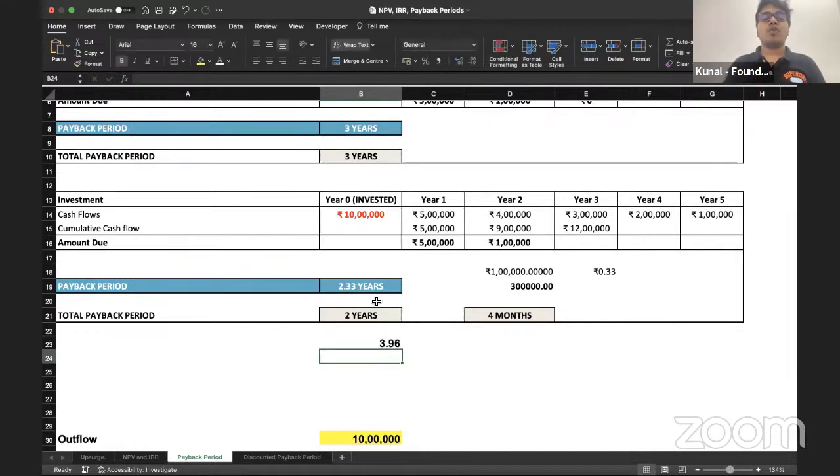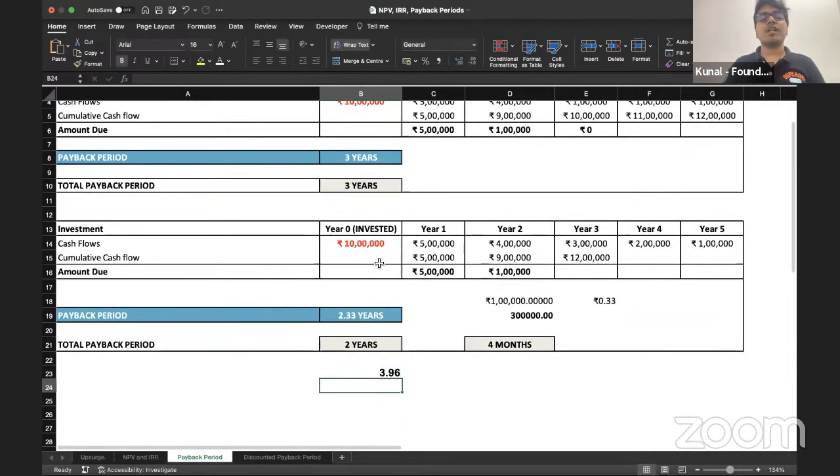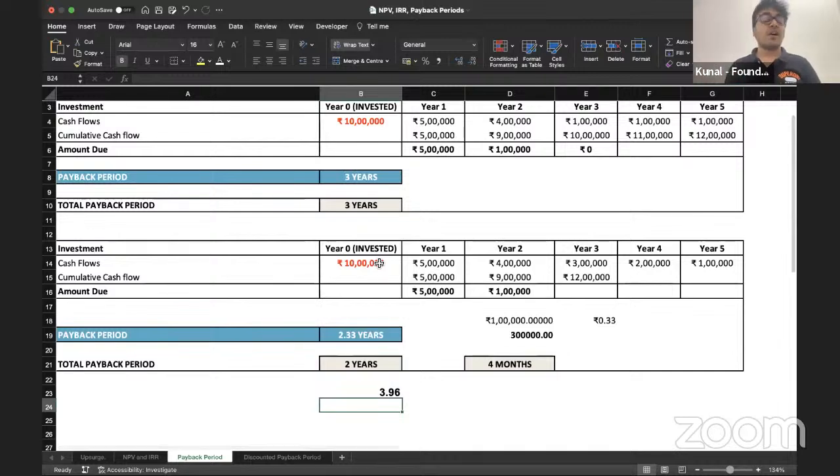Alright, so कौन सी मशीन बेटर है, मशीन ए या मशीन बी? According to not discounted payback period, just payback period, which machine is better? Machine B is better, goes without saying, because you're getting your money back, or in very layman terms, in very banya terms, you're getting your money back in 2.33 years, whatever amount XYZ amount that you are investing. And in the case of machine A, you're getting that amount in 3 years, which is not a very great sign. So Mohit, you want to understand the 0.3 wala part?